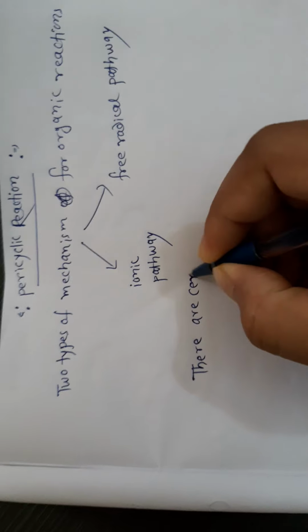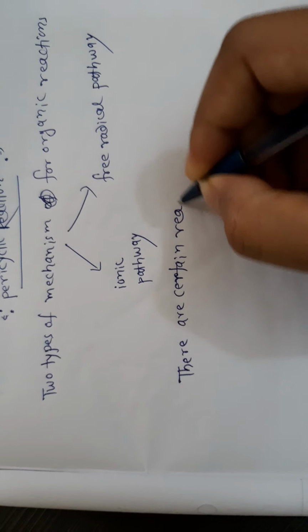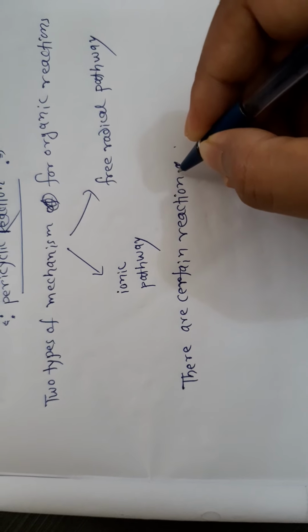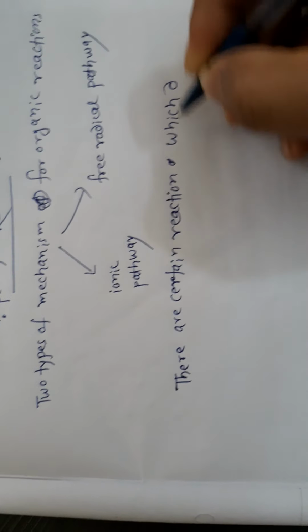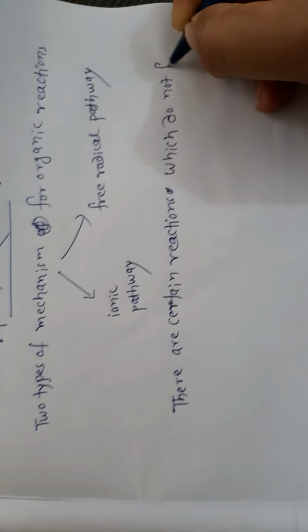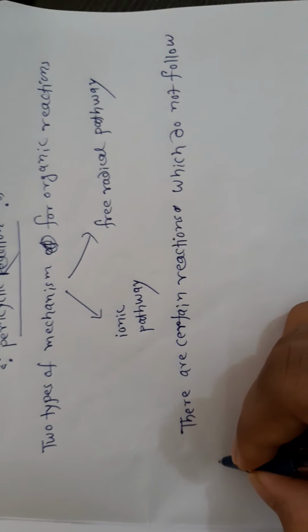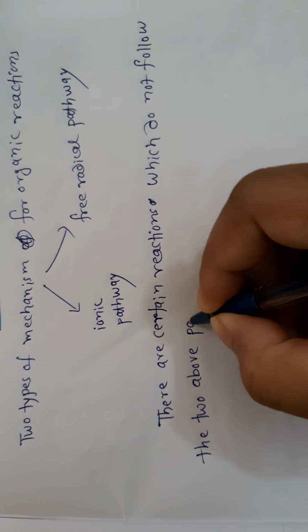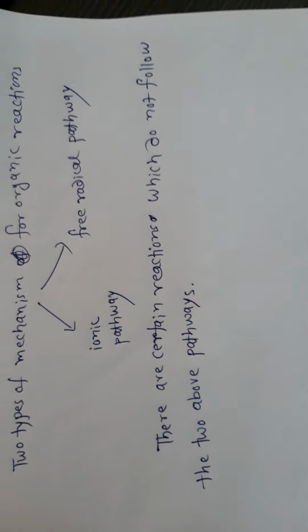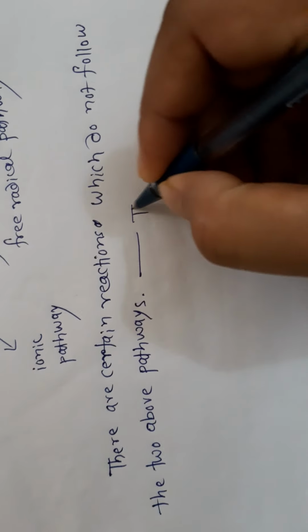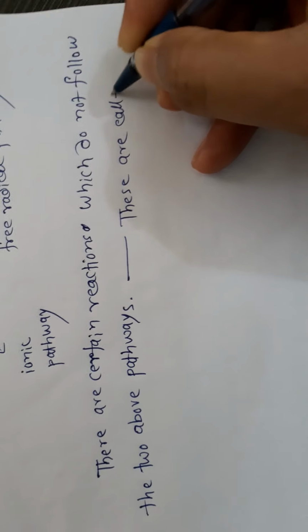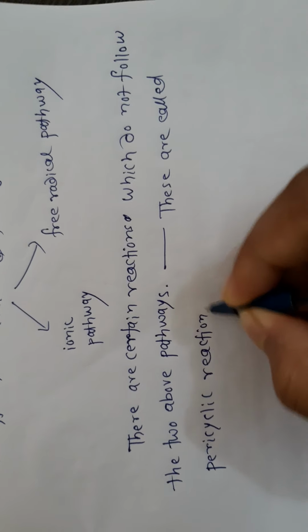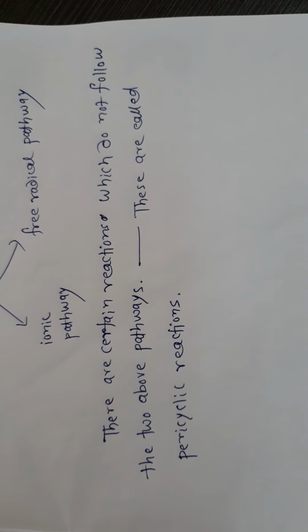There are certain reactions or pathways which do not follow the two above pathways. These are called pericyclic reactions.